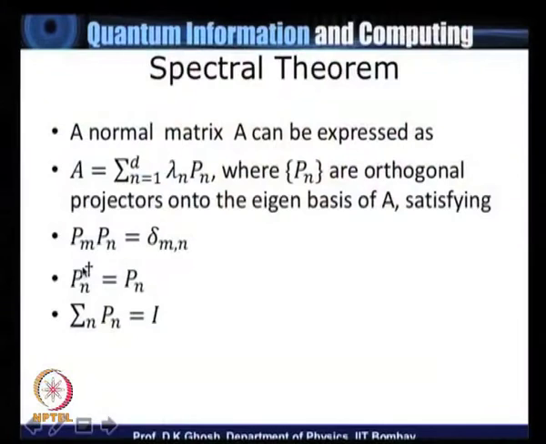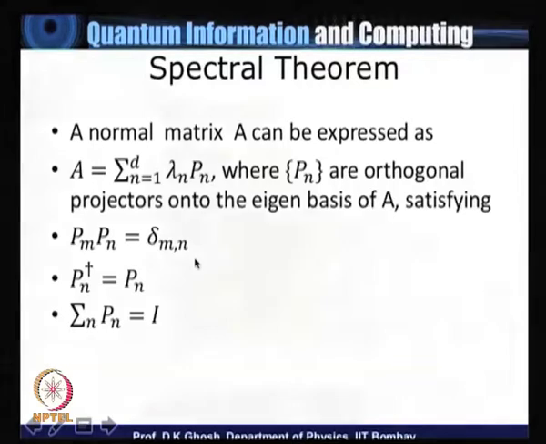Now, obviously there are some properties to be satisfied by these projection operators. One of them is Pm times Pn equals delta mn times Pn. There is a mistake in that slide.